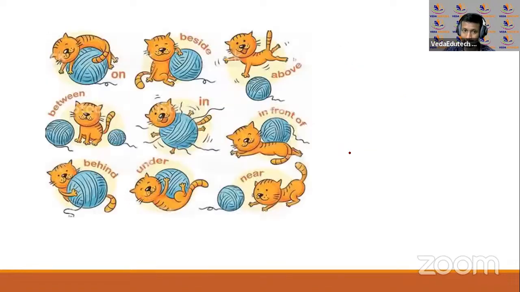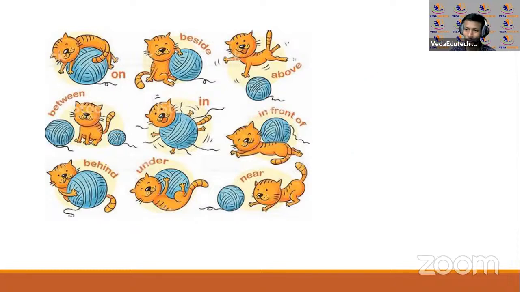एक बार ये देखिएगा. This was what I was trying to tell. Okay, there is a cat. Okay, you can see it is playing with a ball. Okay, a woolen ball. Now observe this. Observe the words over there. On, beside, above, between. Okay, in front of, behind, under, and near. Now you can frame countless sentences out of this.